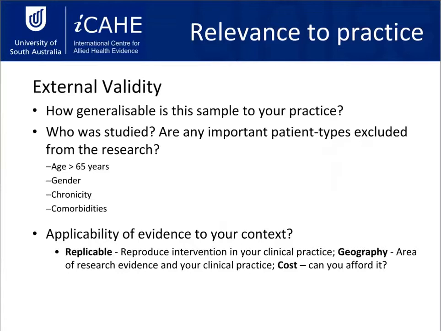So there's a couple of different layers, and the critical appraisal checklist that you use may or may not ask questions about this. So it's important to think about the different types of tools.